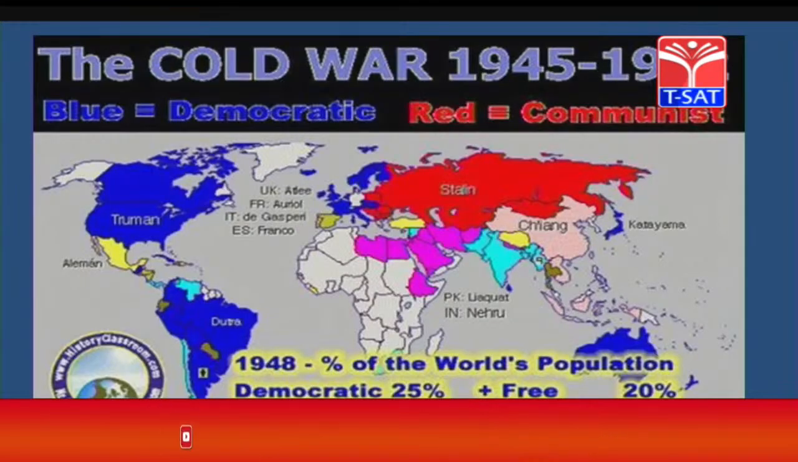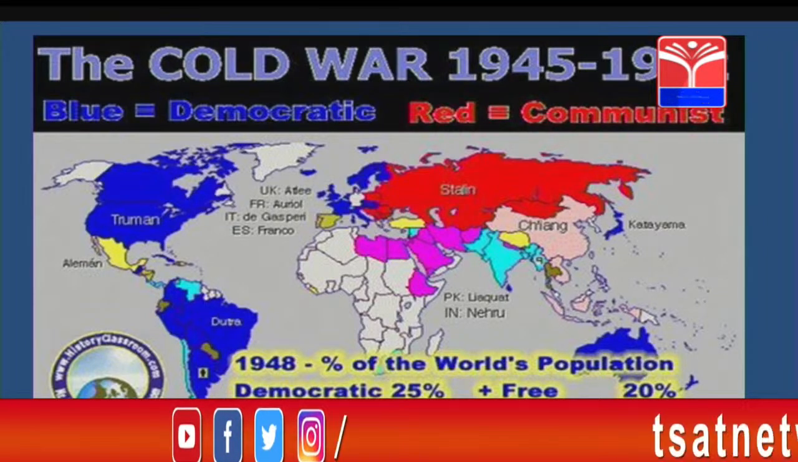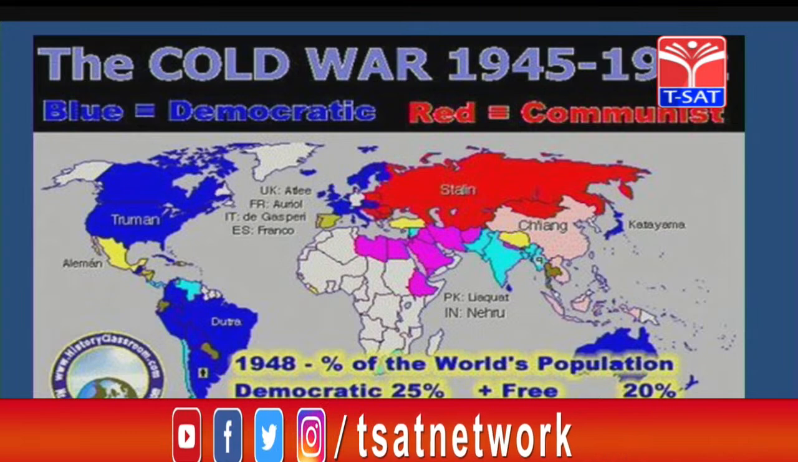At this juncture, India did not take either of the sides and maintained a neutralistic policy. That is, it wanted to be neutral. This is the world map showing democratic countries in blue and communist countries in red.